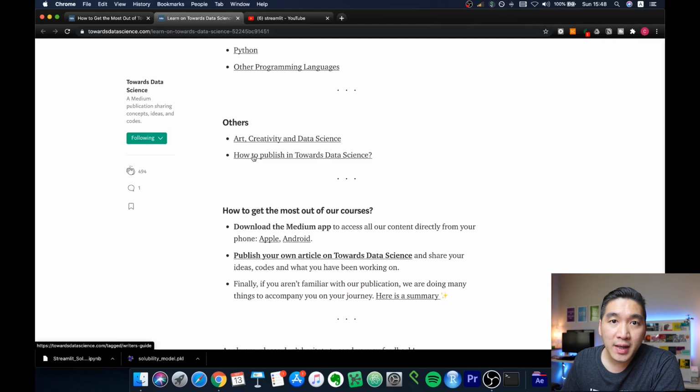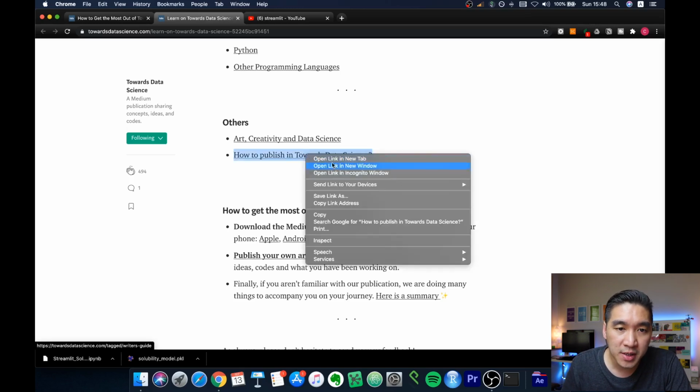And if you are a data scientist and you would like to share your viewpoints, or if you are an aspiring data scientist, the best way for you to be known by the wider community, to engage with the wider community, is by being a writer yourself. And so this is a great opportunity to build your social influence in terms of data science and paying it forward by contributing your knowledge, your experiences to the data science community.